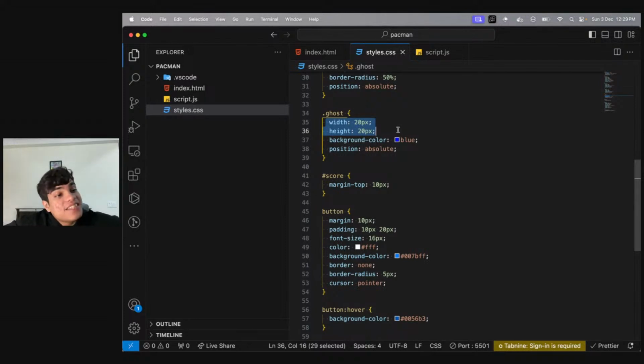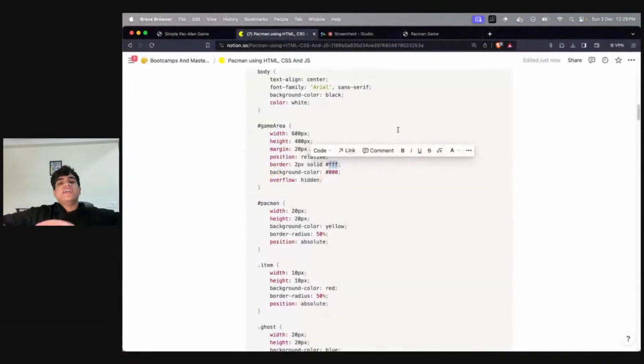Where is the ghost? Yes, that is a very good question. So, guys, I told you that the ghost will come into the picture the moment we start the game. That is why we're going to start with the JavaScript part, right?